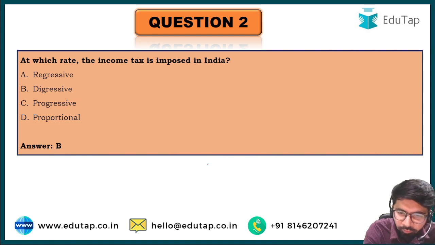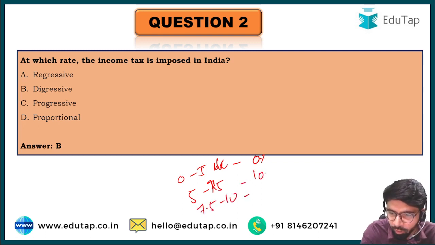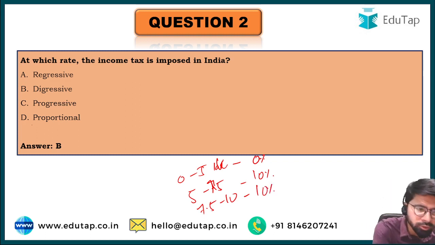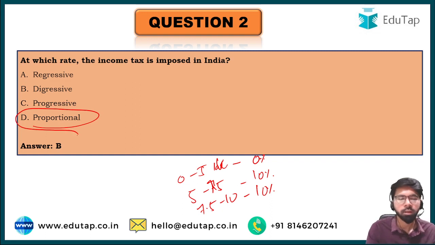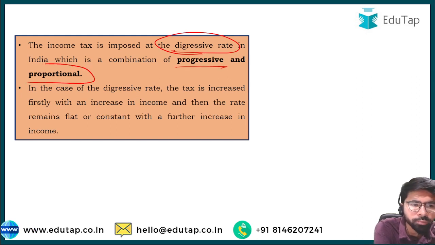Irrespective of the income, any income from 0 to 5 lakh has 0% tax, and anything above, 5 to 7.5 lakh, 7.5 to 10 lakh, all the income tax slabs we have seen, if all the income tax slabs have the same rate of taxation, then that is known as proportional taxation, friends. So in India we are following a combination of both progressive and proportional, hence it is known as digressive. See, the income tax is imposed at the digressive rate in India, which is a combination of progressive and proportional.